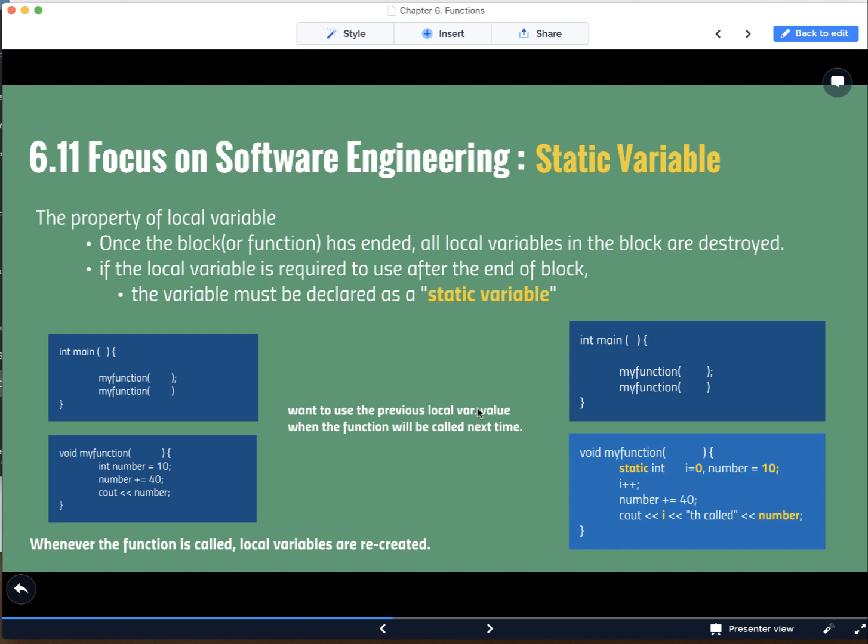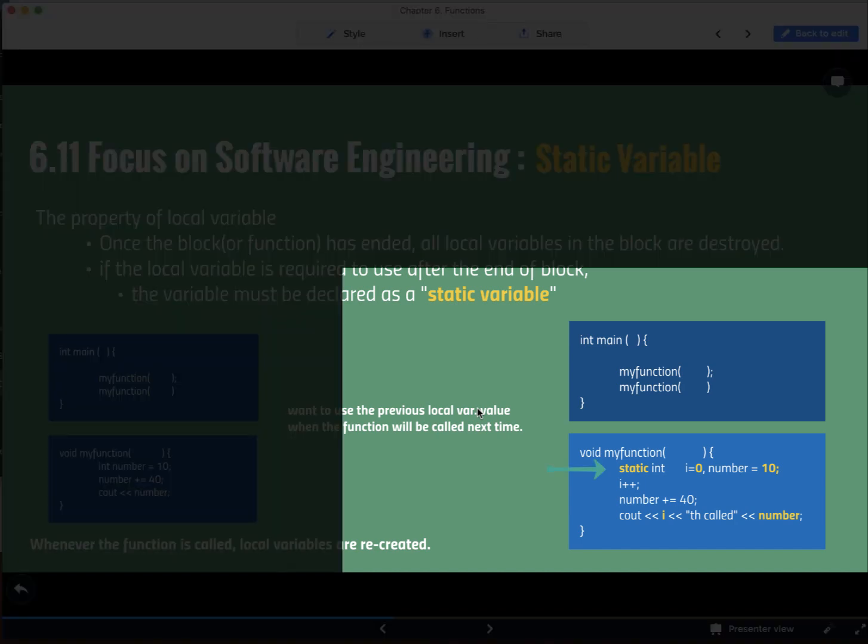In this right example, the local variable will be initialized once at the first function call because those are declared static. When the second function call is executed, the variable i and number will not be initialized. Hence, this function prints 90 for the variable number.